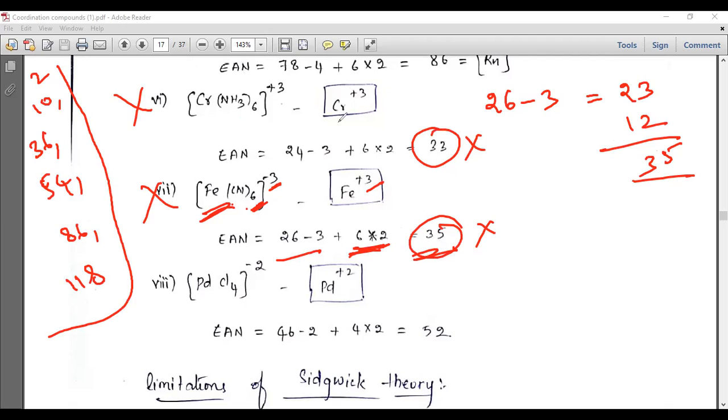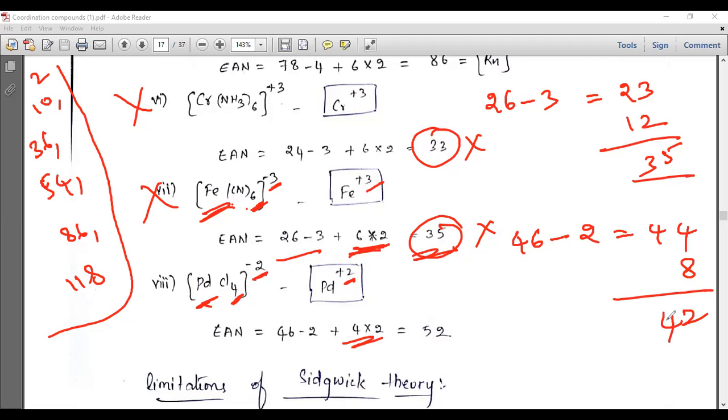Next you can see another example, this palladium again 46, and here 4 minus 2 you will get plus 2, and plus 2 means removing 2 electrons, you will get 44, and again 4 ligands are there. 4 into 2 you will get 8 and you will get 52. You will get 52, which is also unstable. So remember this: whenever the atom or element gets the electron number 2, 10, 36, 54, 86, 118, it will get more stabilized.